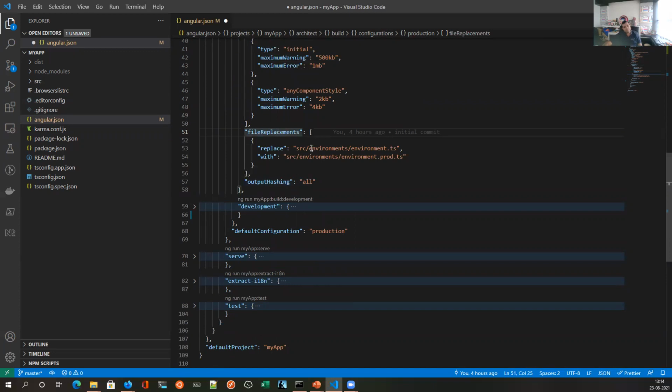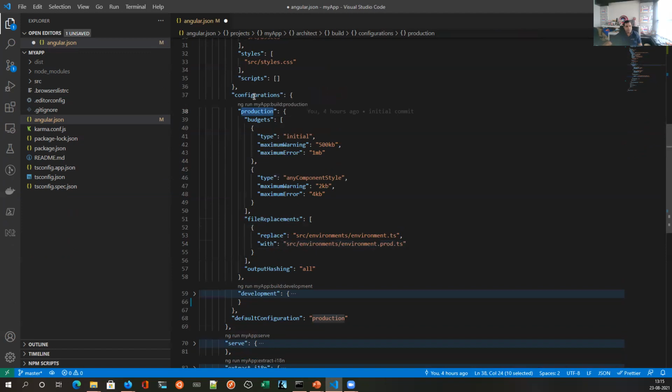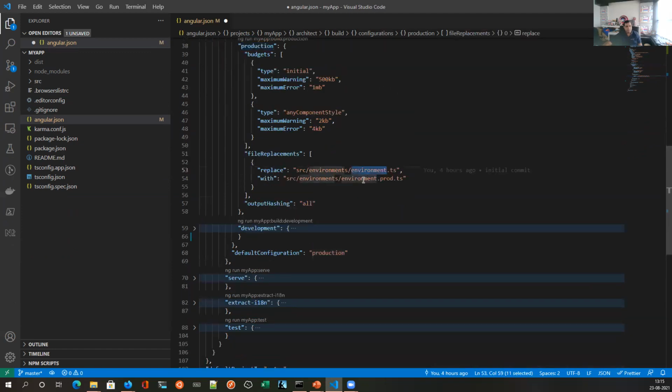File replacements. So this is where your environment.ts is replaced with prod.ts. Similarly, you can specify a lot of the options which you want at runtime. So right now, if you're developing, you might be developing against localhost. So when you go in production, you may be using the actual URL. So all those things you can define in prod.ts. So whenever the production configuration is run, it will replace environment.ts with environment.prod.ts.